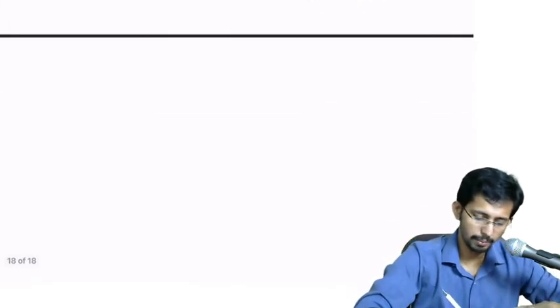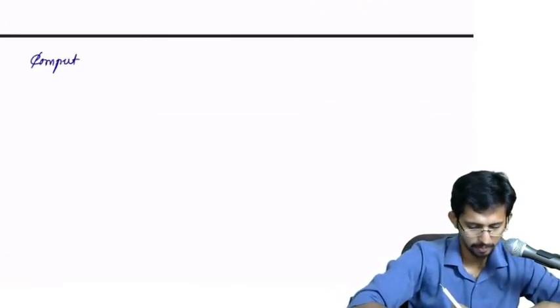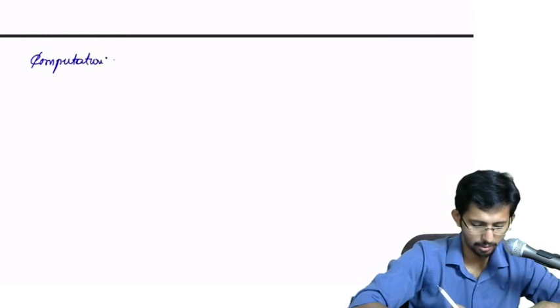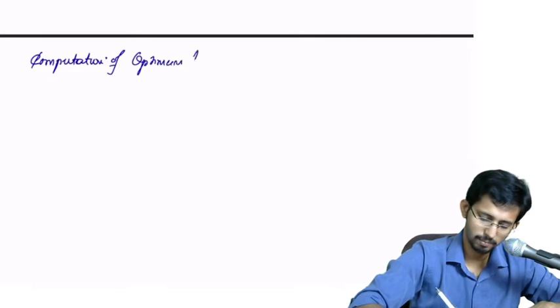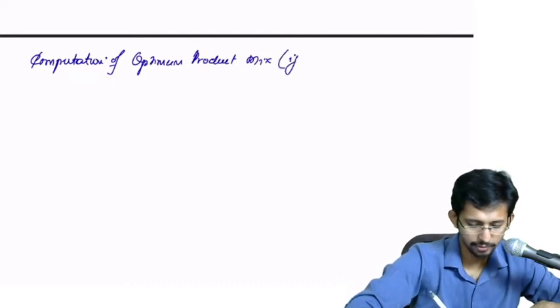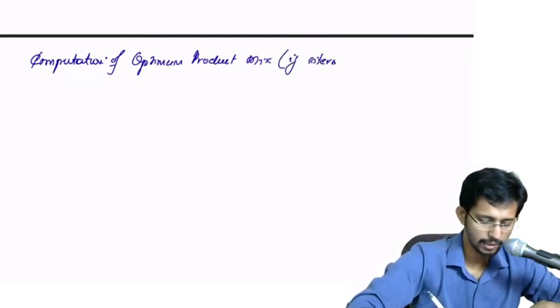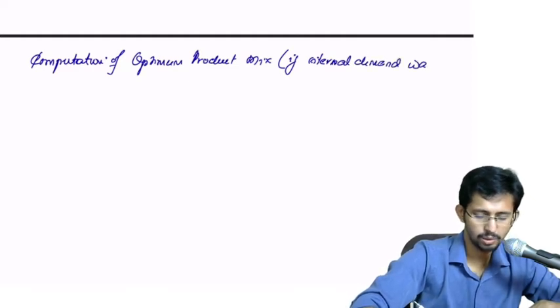Okay, now what I am doing here is the computation of optimum product mix, if internal demand was not there.